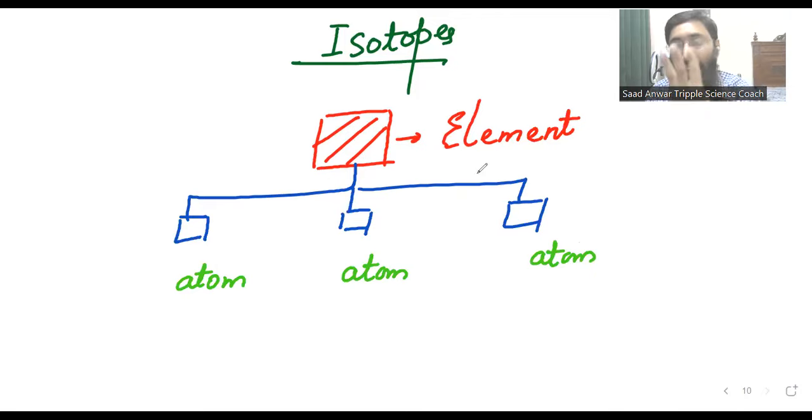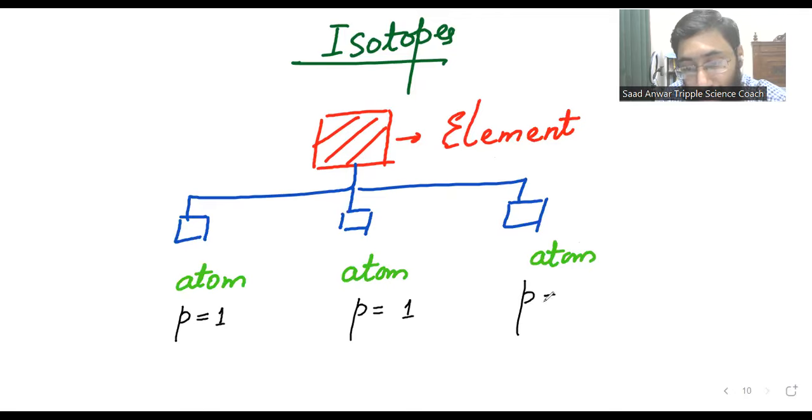The element has three atoms. Suppose this atom contains one proton. This atom also has one proton. This atom also has one proton. All the three atoms have one proton.